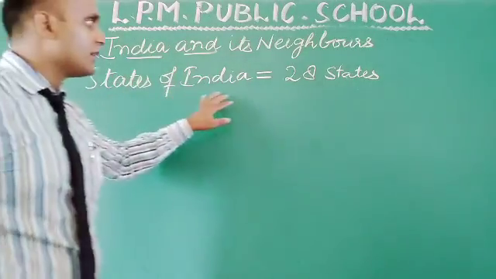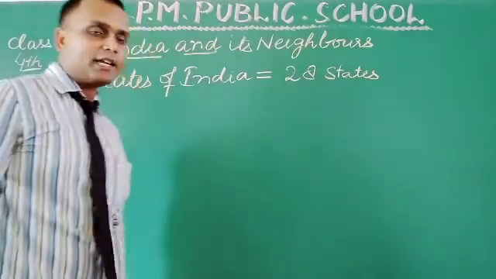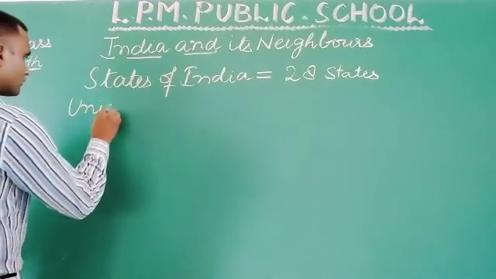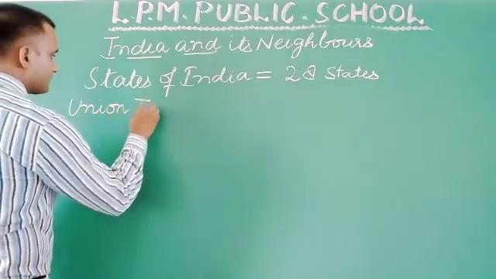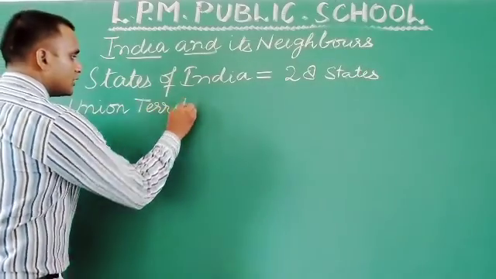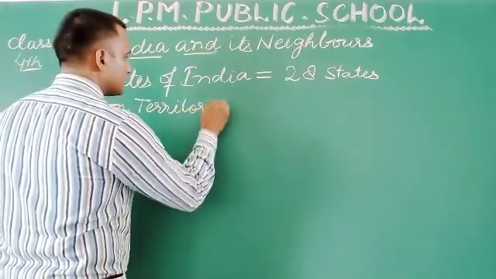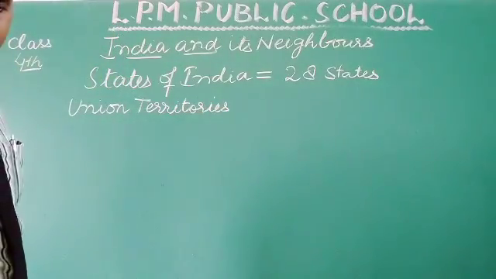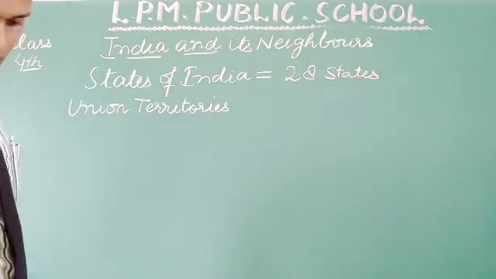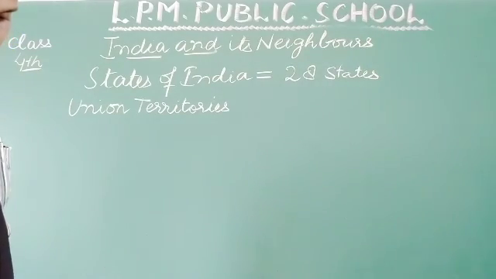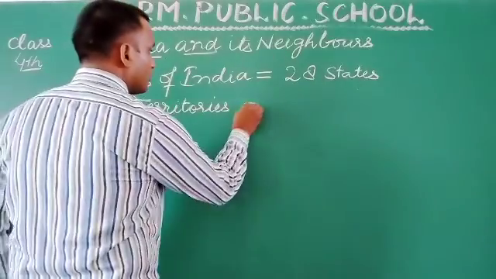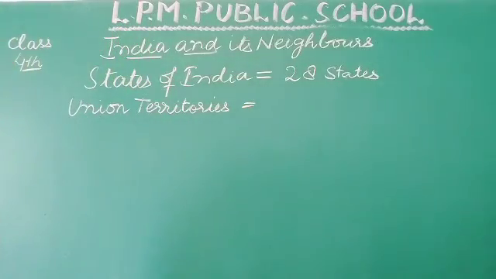The states of India, we have 28 states and union territories. After that, union territories. How many union territories do we have?